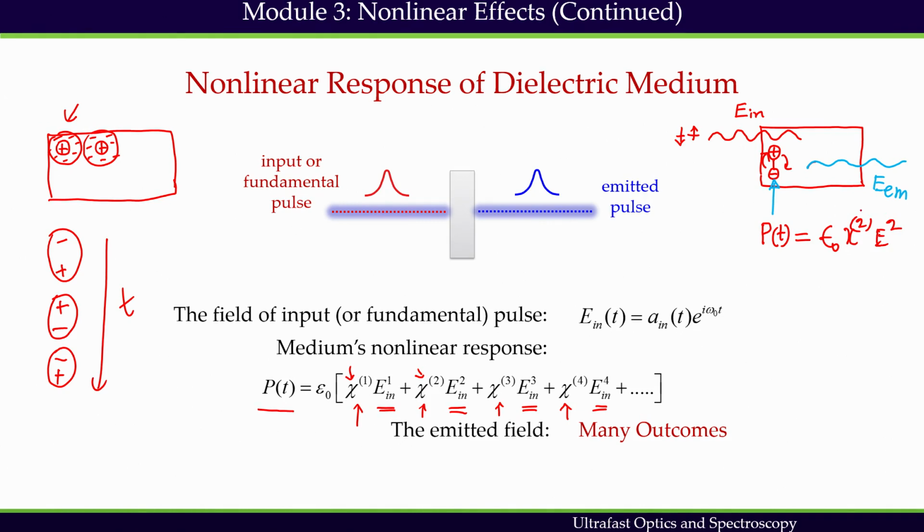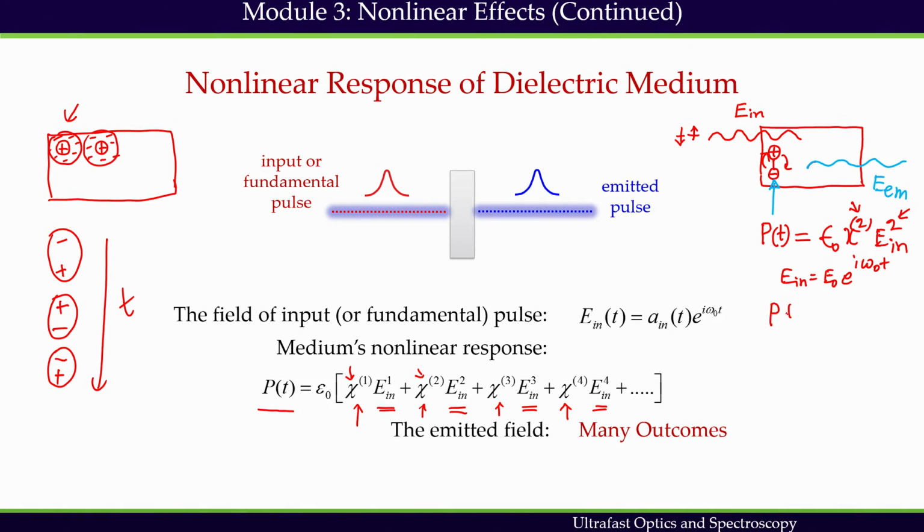The chi (2) within brackets denotes the order, and without brackets it is a power, so E square. This E is the input beam. If I express the input beam in the following way, E naught e to the power i omega naught t, let's say I have a monochromatic plane wave. The same is true for the pulse as well.